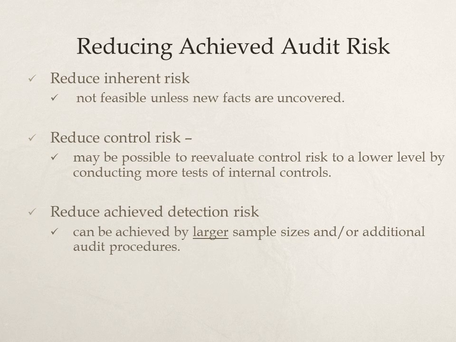In order to do this, we can only manipulate the 3 variables: inherent risk, control risk, and detection risk. Inherent risk can only be reduced if we have new evidence which suggests our initial assessment was wrong. It can never be adjusted based on auditor need to have a lower audit risk or the auditor's desire to collect less evidence.